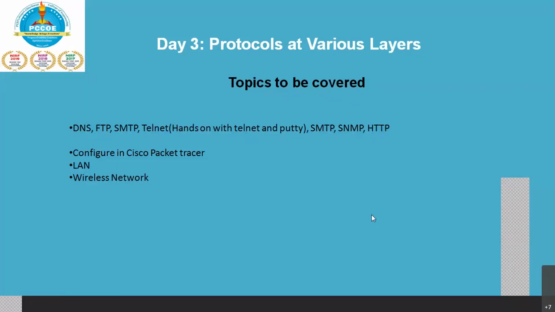First of all, we should understand, as we have discussed during the past two sessions also, that when we are saying protocols, protocols are nothing but a set of rules.